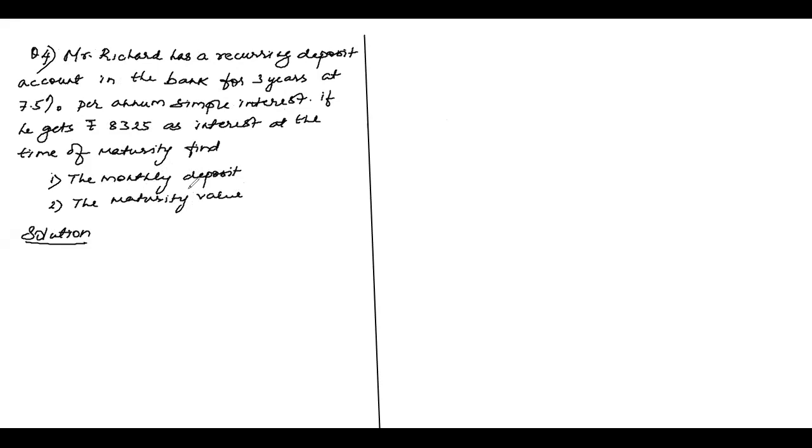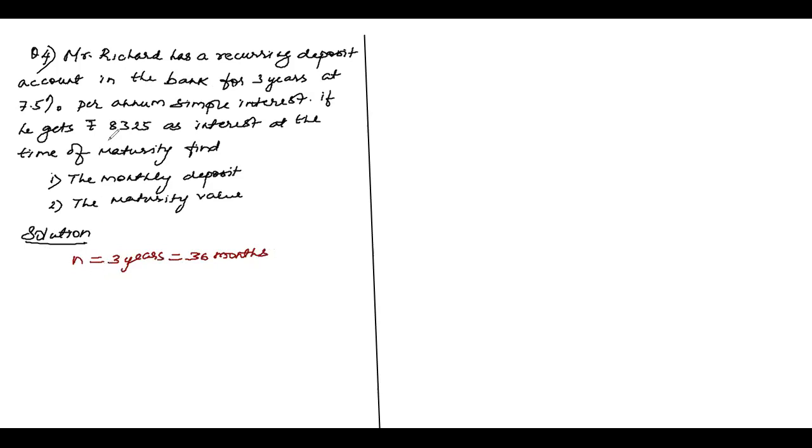Look at the monthly deposit. Monthly deposit is what? P we want, okay? See, he has a recurring deposit account in the bank for 3 years. N is given, 3 years. N is 3 years. मतलब कितना month में बेटा? 36 months. 3 years is nothing but 36 months, okay?